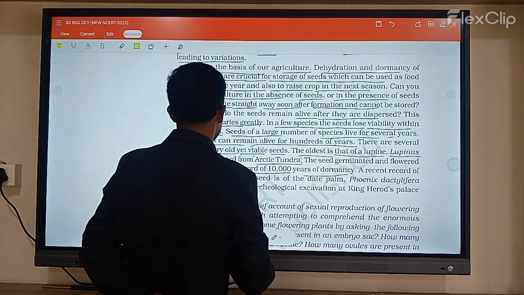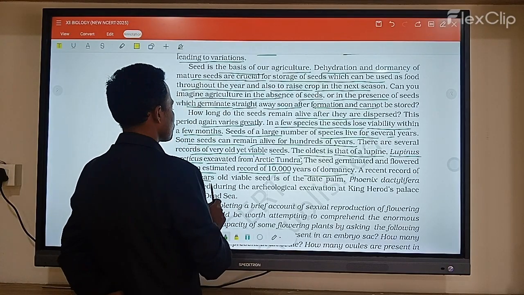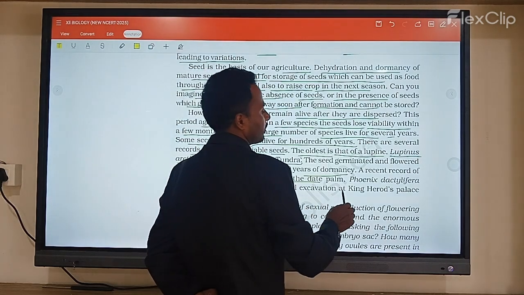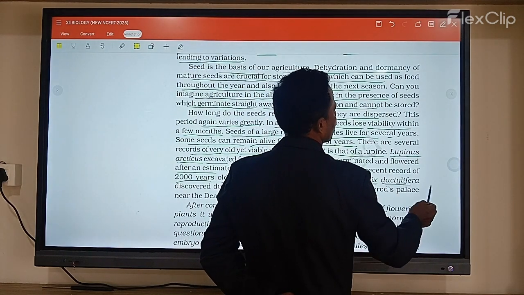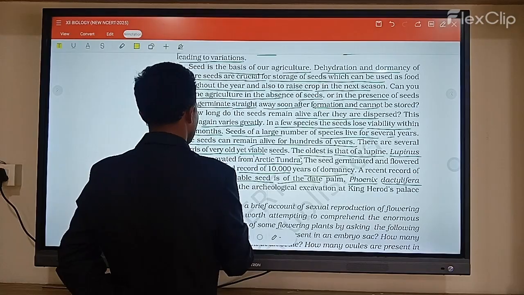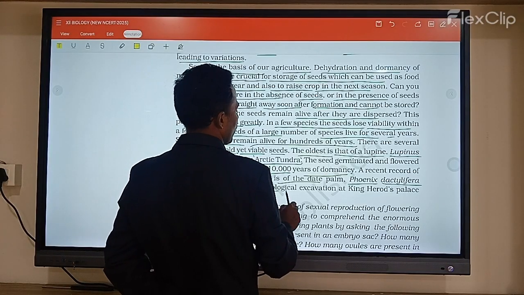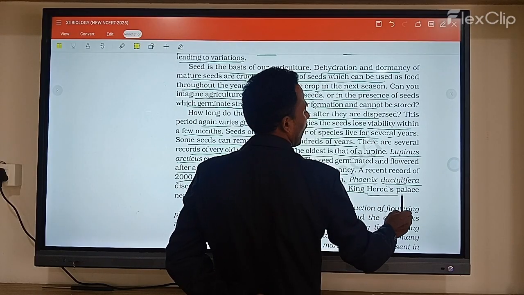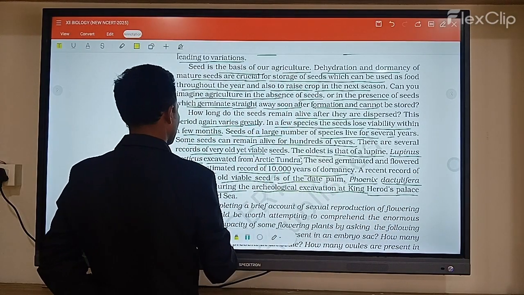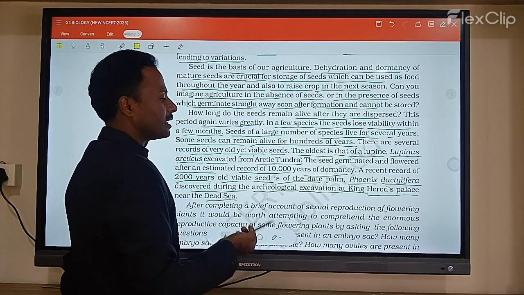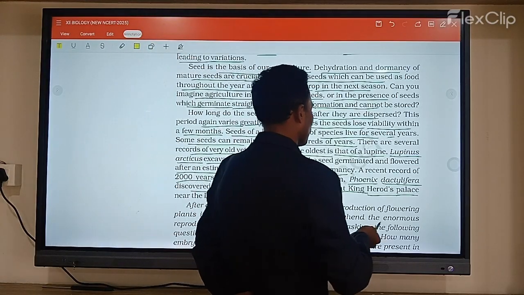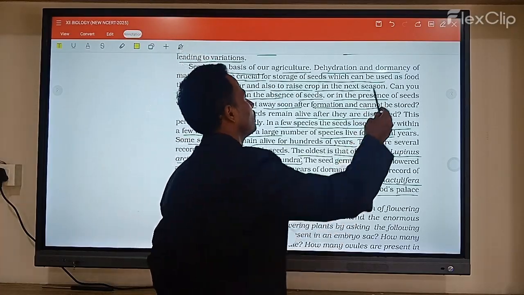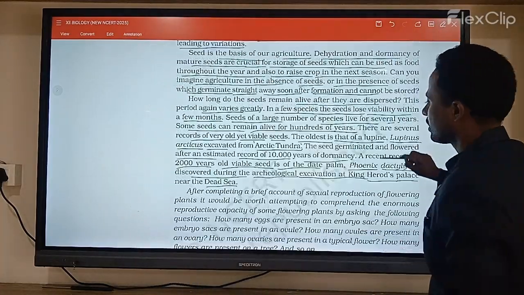Recently, a 2,000-year-old viable seed of the date palm, Phoenix dactylifera, was discovered during an archaeological evaluation at King Herod's place near the Dead Sea. So near the Dead Sea, scientists identified a plant species that had been considered dead after 2,000 years. Okay, next.